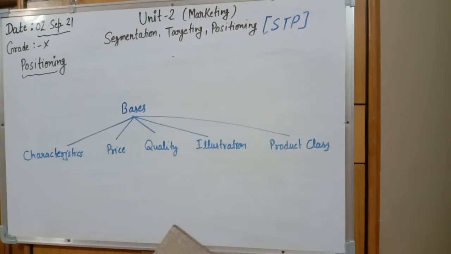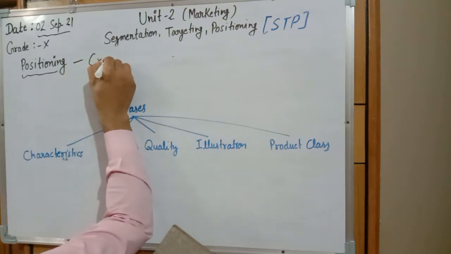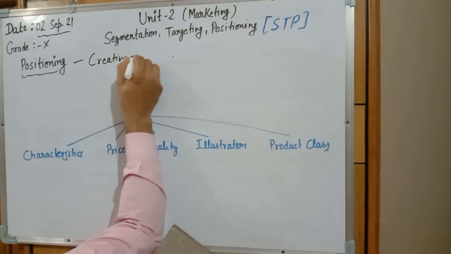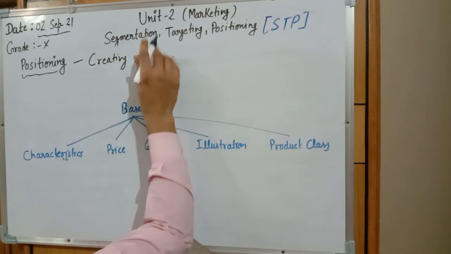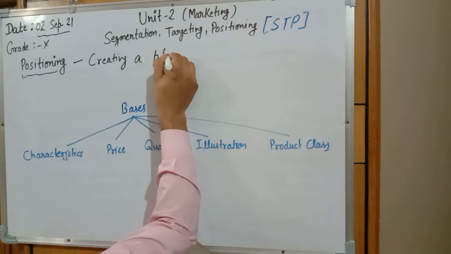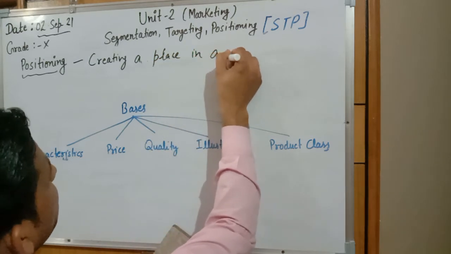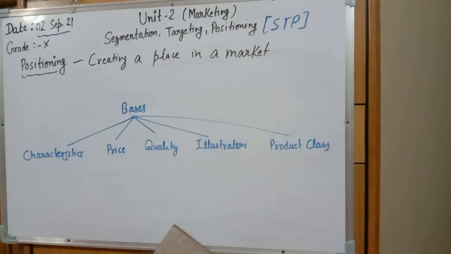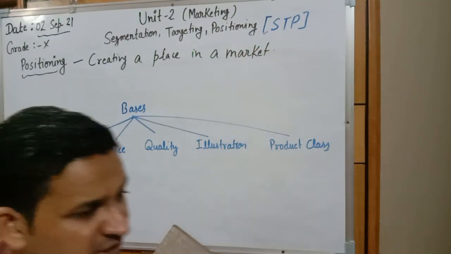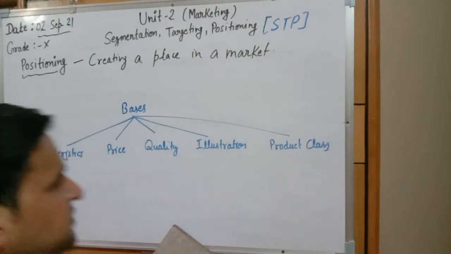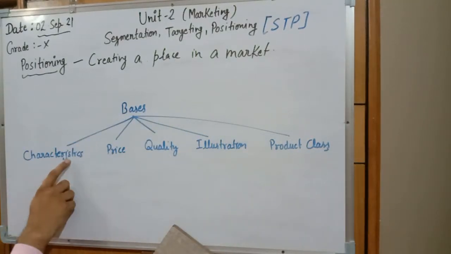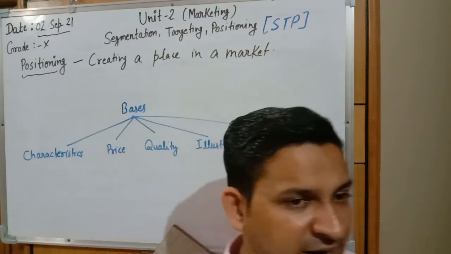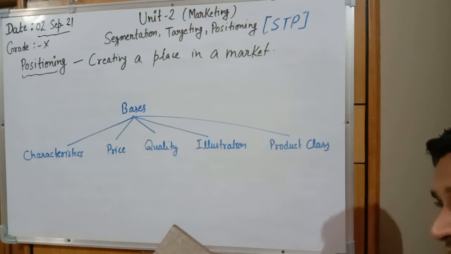Now the next concept is positioning. How the product is creating an image in the market. Positioning is the concept of creating a place in the market. How a product is known in a market, how a product has a place in the market, that is the concept of positioning. And positioning can be done on the basis of 5 types. First type is on the basis of characteristics, then price, quality, illustration, and product class.